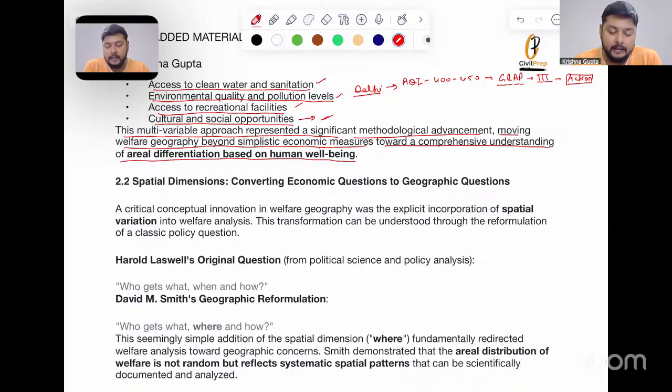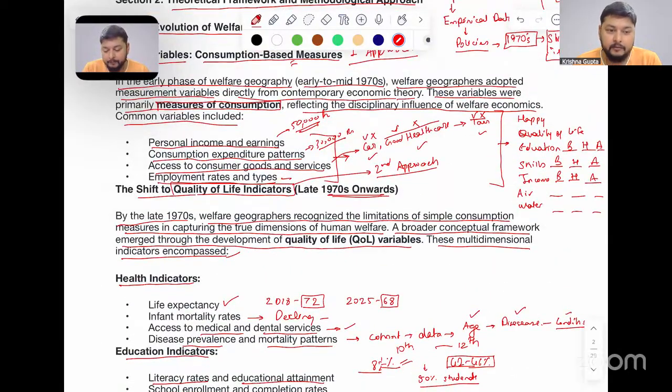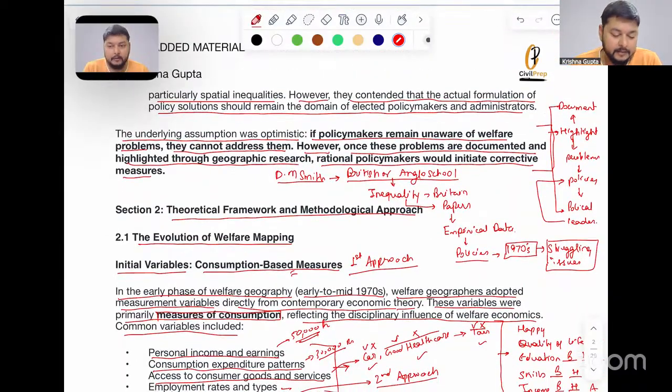So here we will see that there is the quantitative revolution. Before that, there was areal differentiation. And here we will see that under this welfarism, there was again the rise of areal differentiation as a part of its subprogram. So there was a resurgence of areal differentiation in welfarism here. This is one thing which is quite important for us to understand, how this welfarism and the evolution of welfare geography have actually taken place.